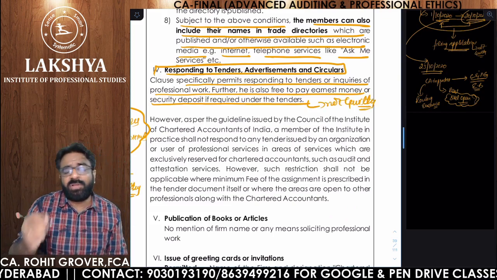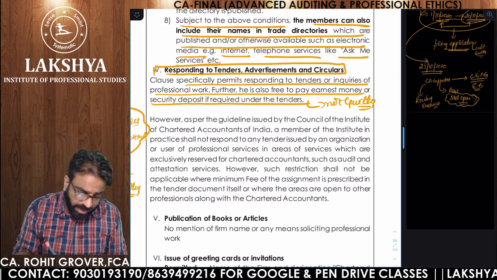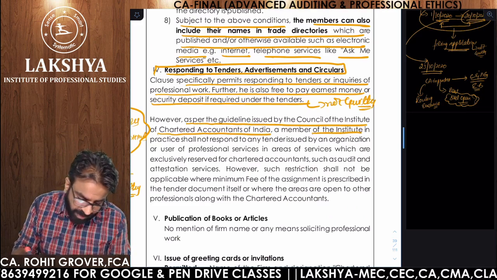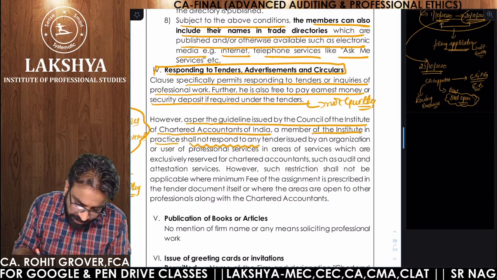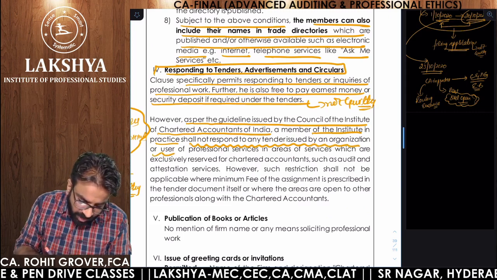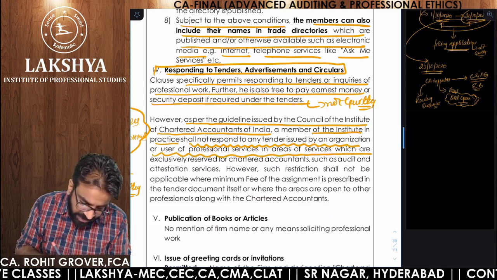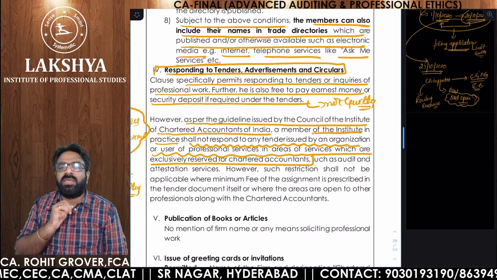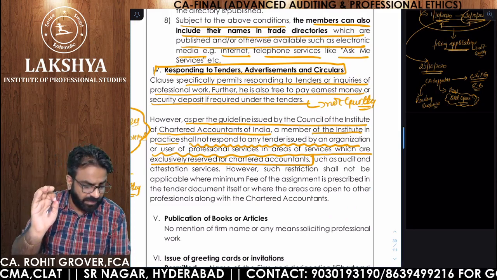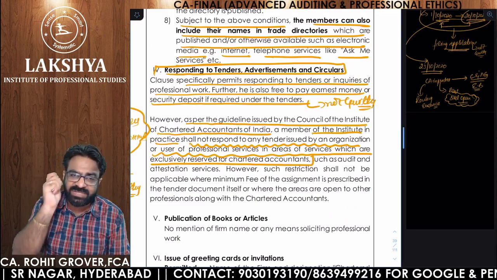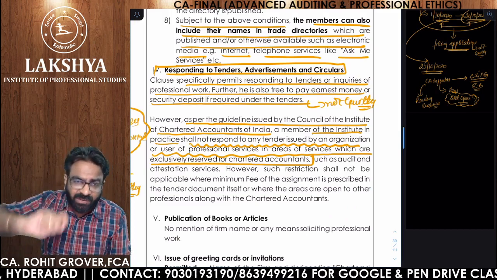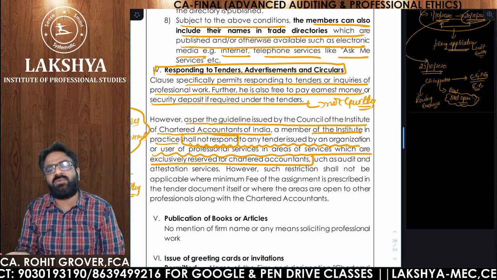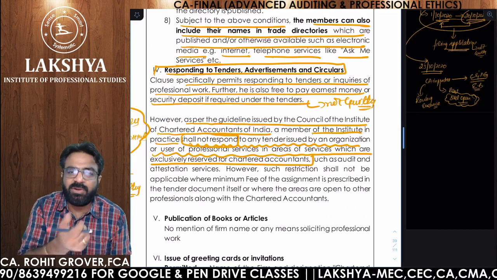But what I told you about all the professionals and only CAs, that will come later on. However, as per the guidelines issued by the Council of the Institute of Chartered Accountants of India, a member of the institute in practice shall not respond to any tenders issued by an organization or user of professional services in the area of services which are exclusively reserved for chartered accountants. If they are giving any tender notice where they want you to reply and those services are exclusively reserved for chartered accountants, and you are responding, are you allowed or not allowed? Shall not respond, it is written. It means ICAI wants to say that if you are responding, then you are guilty of professional misconduct,